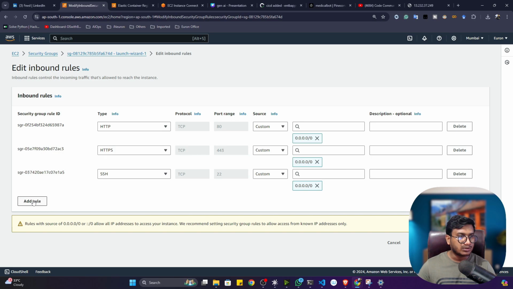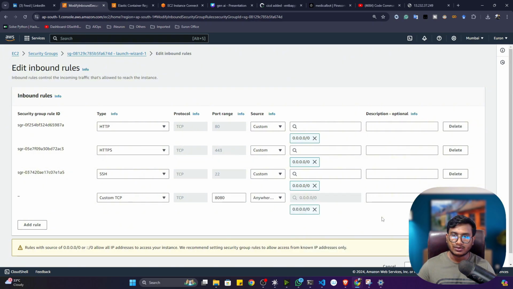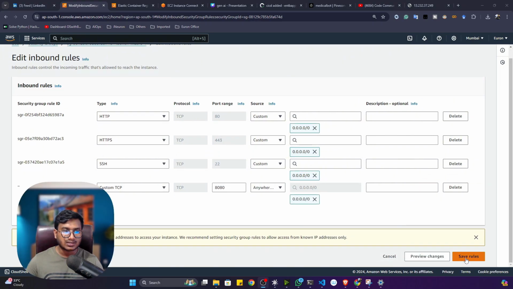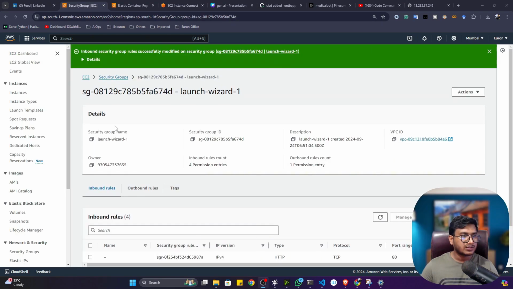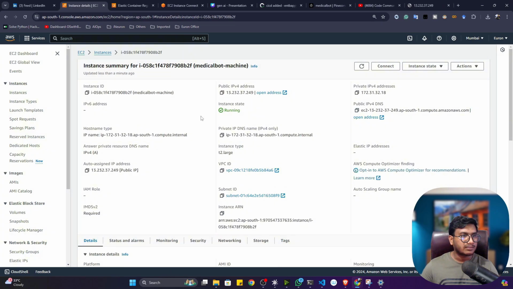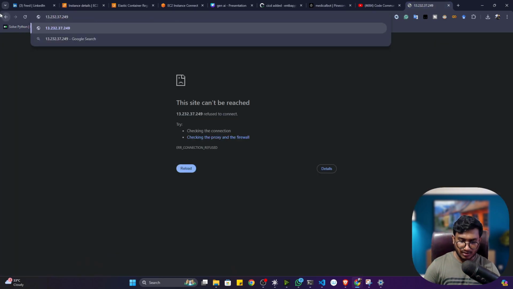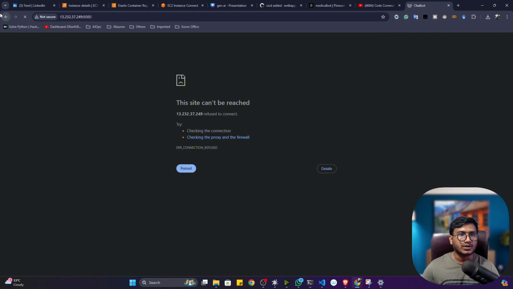Now I'll just add the rules. Custom TCP, port number, just give 8080. Just select 0.0.0.0/0. And here you will see save rules. Just click on save rules. That's it. Okay, so the rule has been added. Now I'll go to the instance again. I'll open it up. Now I'll copy the public IP address again, and here let me paste. Now you have to give colon and port number 8080. Now see, if I hit enter, my application should be running.